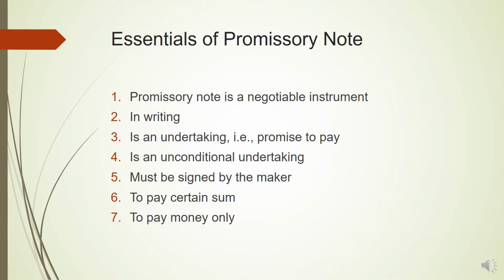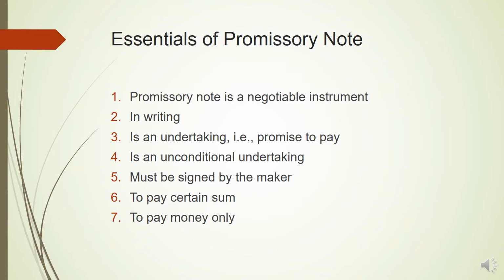So from the definition itself, we can draw out various essential features of a promissory note. First, a promissory note is a negotiable instrument. Obviously, it is freely transferable. That means it can be transferred from one person to another any number of times before its due date. So it must satisfy all the essentials of a negotiable instrument.